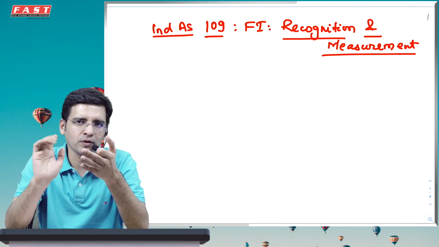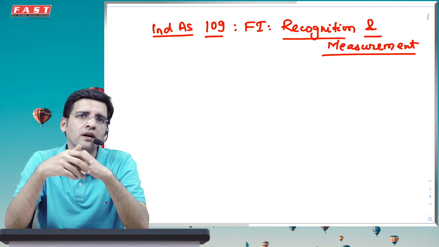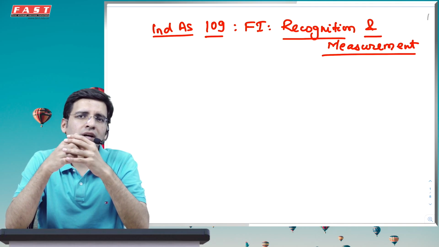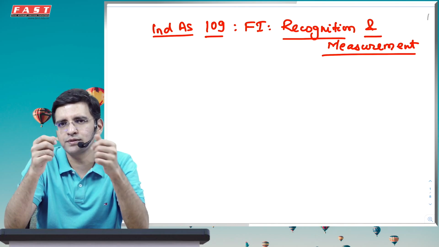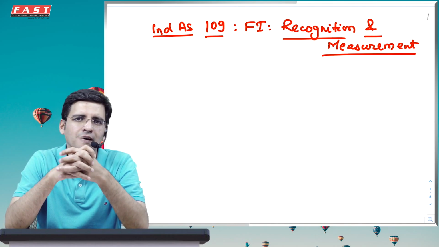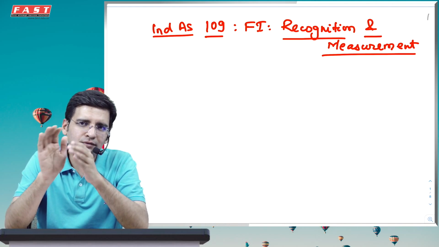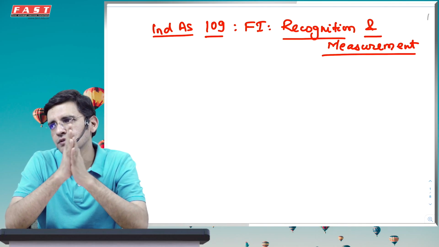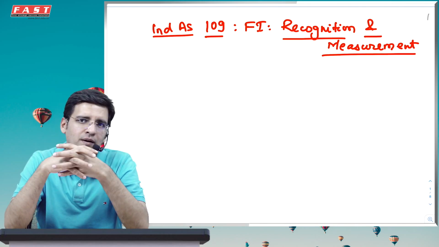Very briefly, if I talk about the definition, it also says a contract which involves an exchange of assets under conditions that are potentially favorable, which is like I made a bet with someone and I hope to receive money. If I expect to receive cash, I could say that is also a type of financial asset. However, let's not get into those nitty-gritties because Ind AS 32 already covers that. What I'm going to talk about here is the accounting aspect of these things. How will the accounting of a financial asset be done?